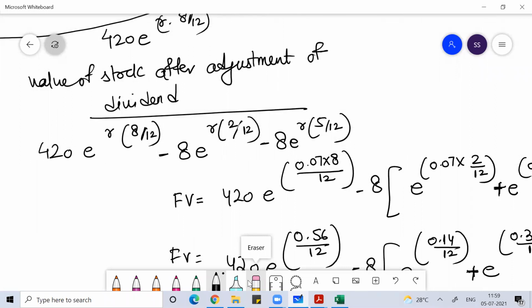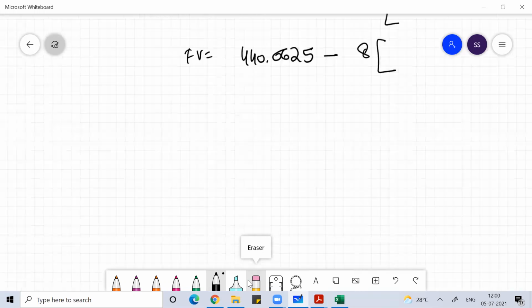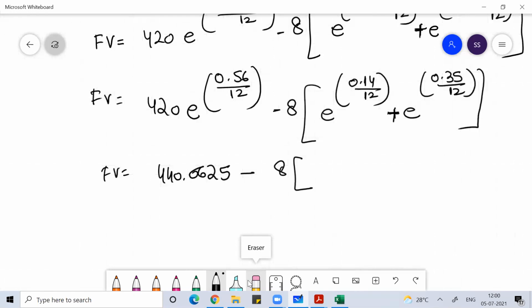If you take it in a bracket, a minus b minus c becomes a minus b plus c, right? This will be 2.04041331.